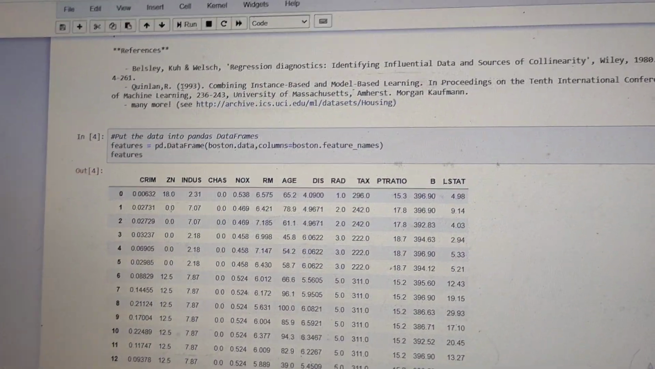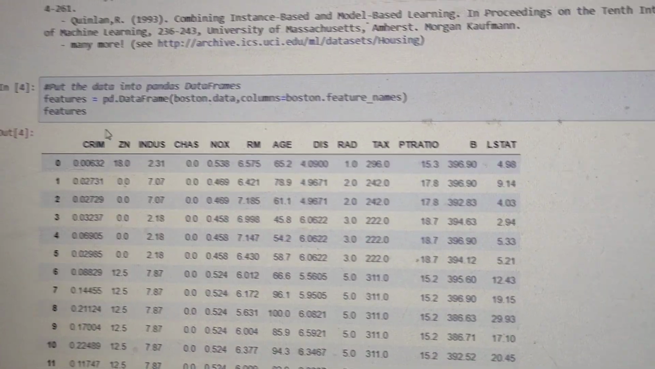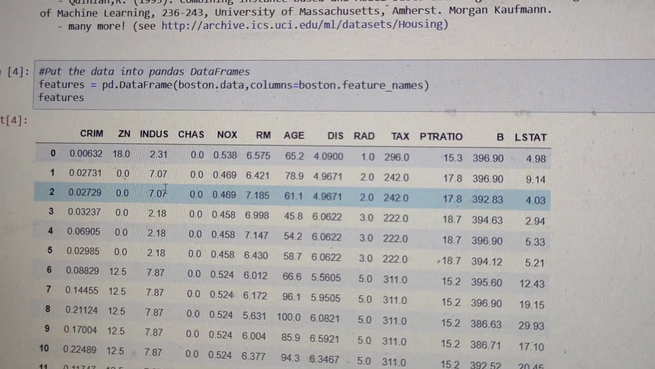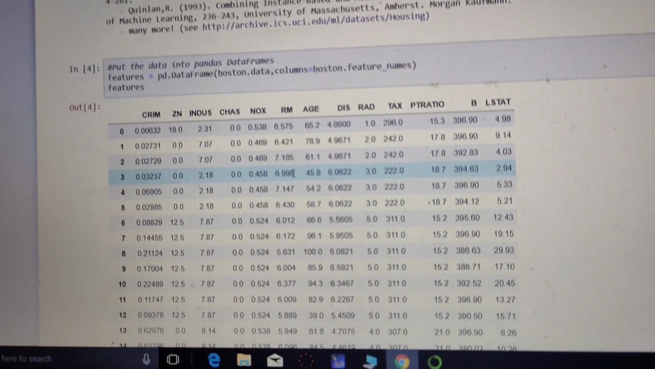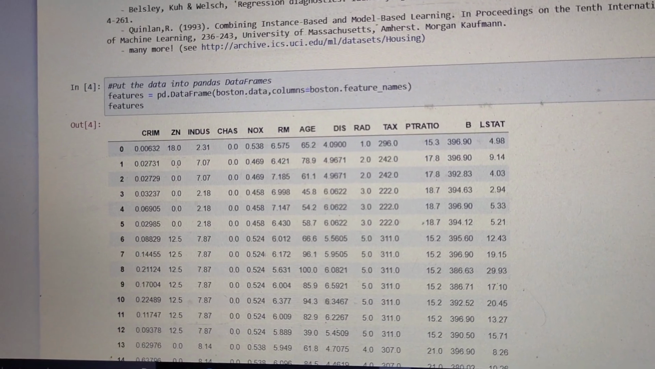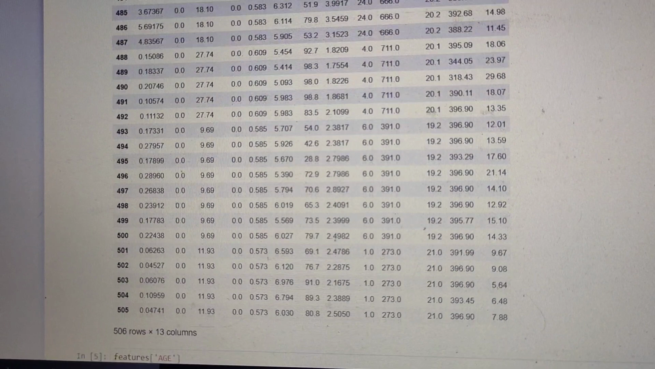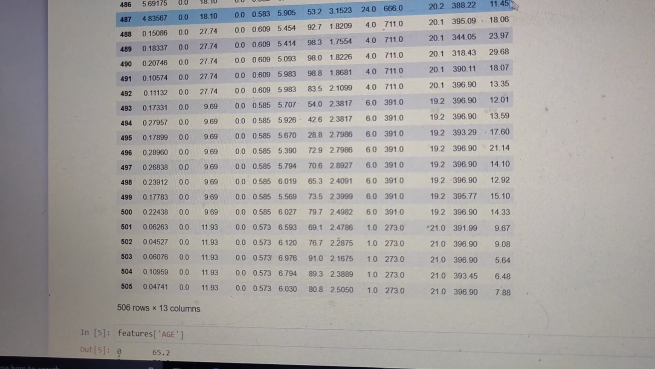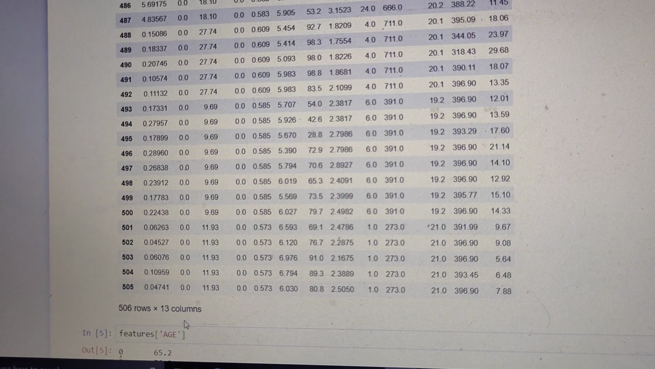Then I put the Boston dataset into a pandas data frame. These are the feature values in the pandas data frame. In the Boston dataset there are some feature values. The features are 506 rows and 13 columns.